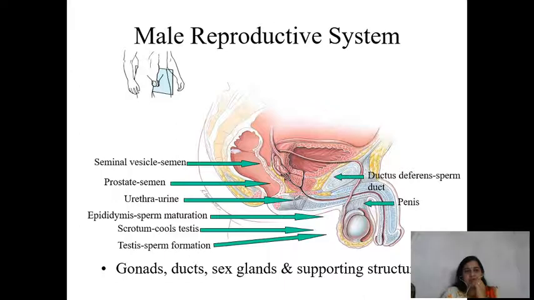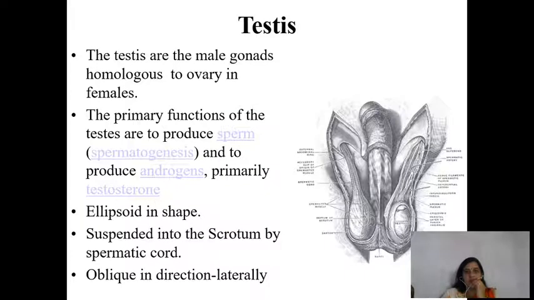Then the accessory sex organs are epididymis, scrotum, then urethra, and there are several accessory sex glands also, like seminal vesicle, prostate gland, and Cowper's gland. These are supporting structures for successful reproduction to occur.